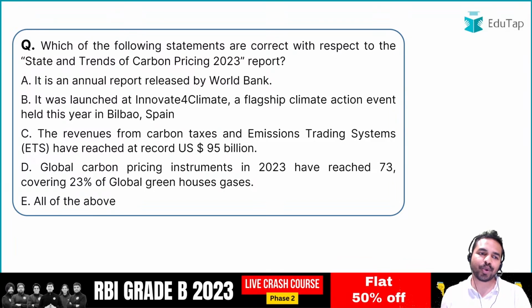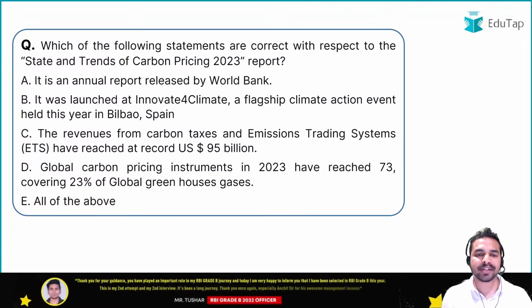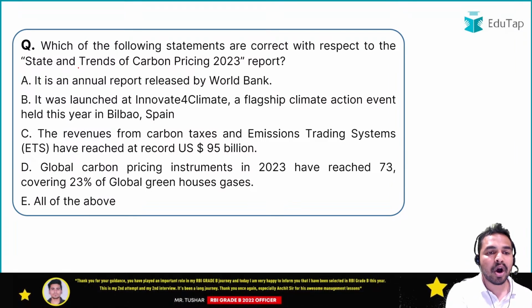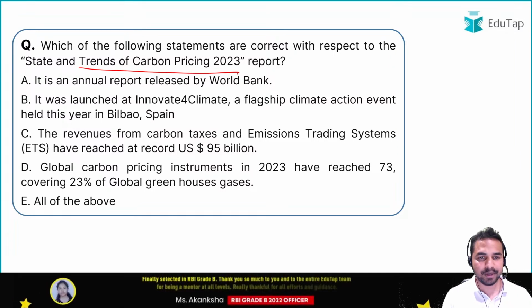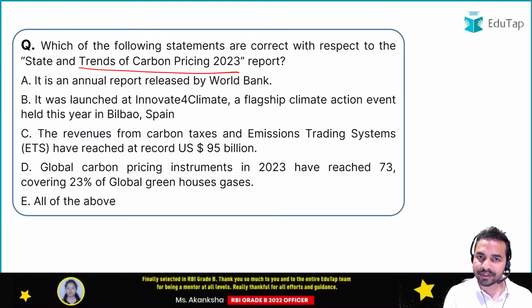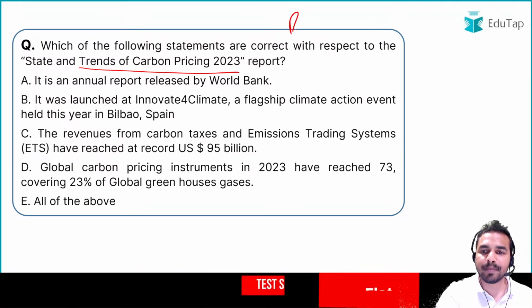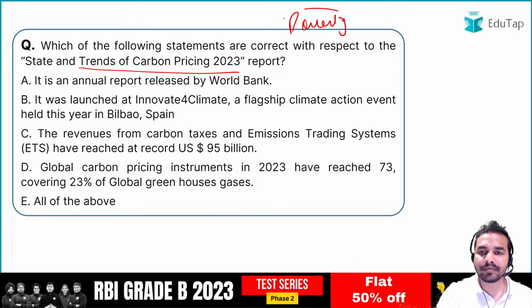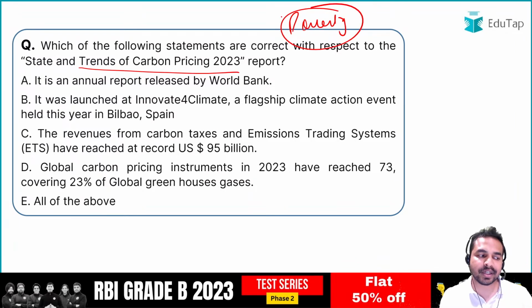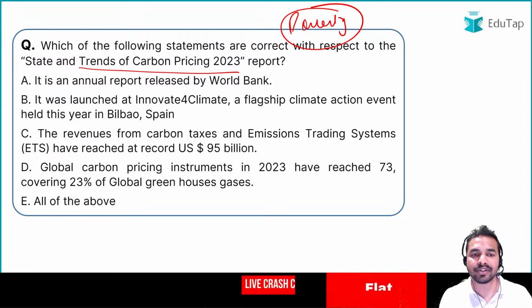The next question is from the State and Trends of Carbon Pricing 2023 report. Here you have to tell me which one of the following statements is correct with respect to the State and Trends of Carbon Pricing 2023 report. In the previous question, we just discussed poverty levels, and now we are talking about the state and trends of carbon pricing.